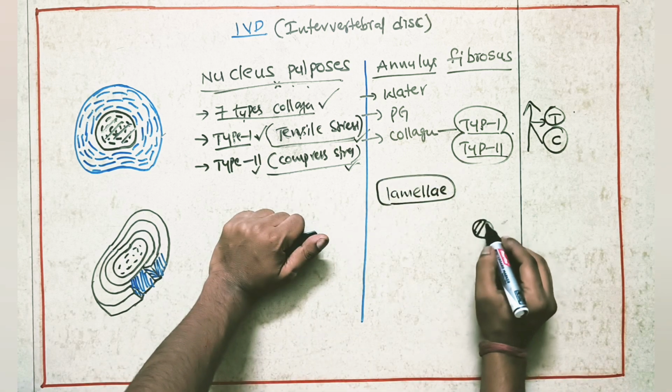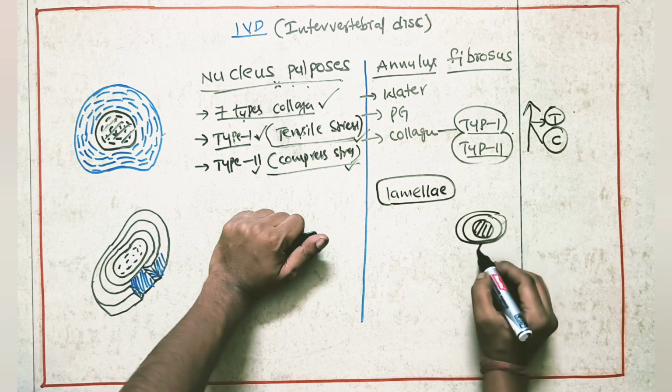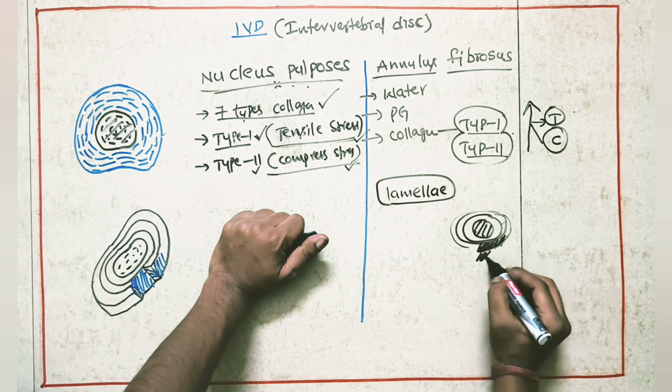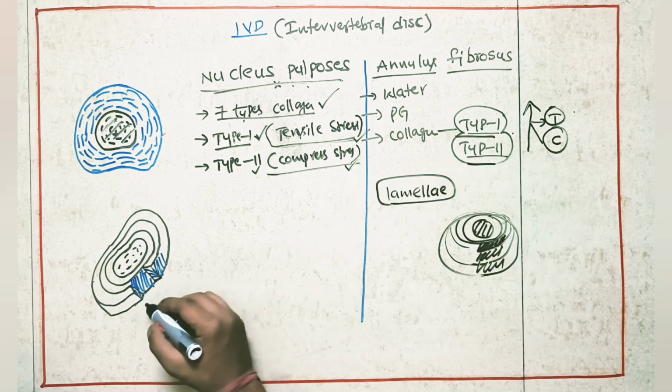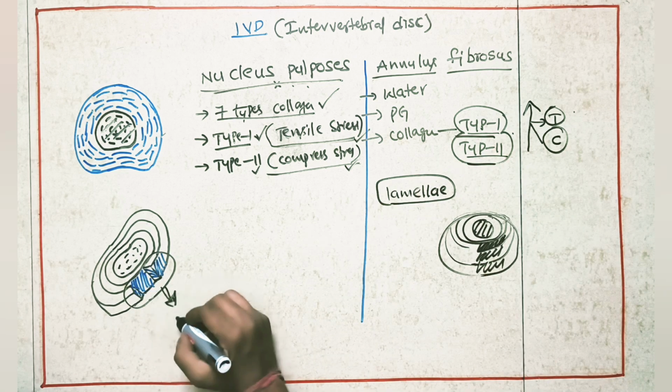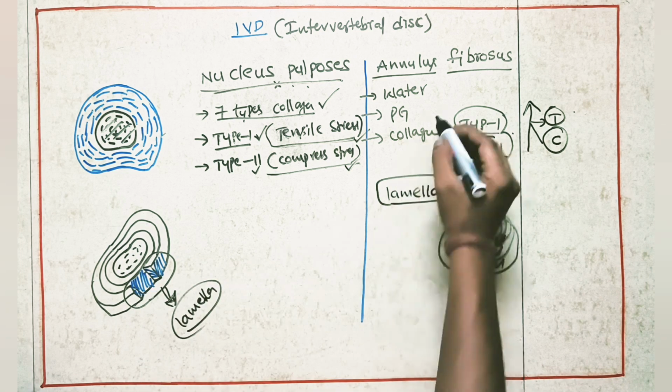Suppose this is our nucleus pulposus, and this is our annulus fibrosus, like layers. This is one lamella, this is the second lamella, this is the third lamella. Like that, the collagens are arranged in the form of lamellae in the annulus fibrosus.